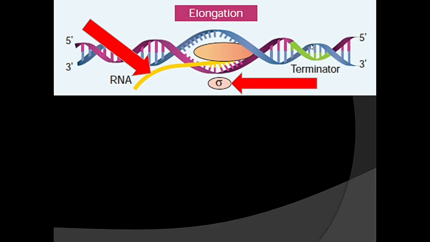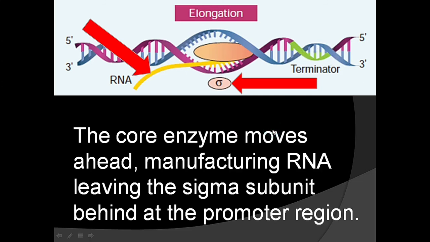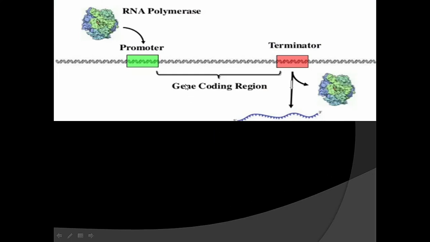When it finds a terminator sequence, the elongation stops. RNA synthesis stops when the RNA polymerase reaches the terminator sequence. The core enzyme moves ahead, manufacturing RNA, leaving the sigma subunit behind at the promoter region.